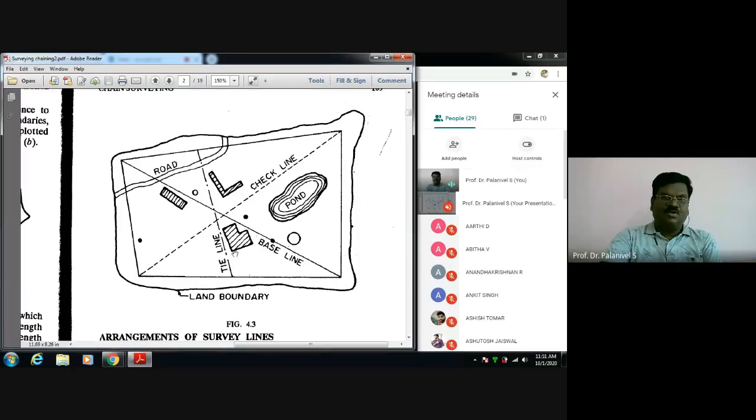I can locate the position of this corner of the building by choosing two points on this survey line and then measuring this distance. Otherwise, I can take a perpendicular offset from here, using a cross staff to get the perpendicular. This is called a perpendicular offset.